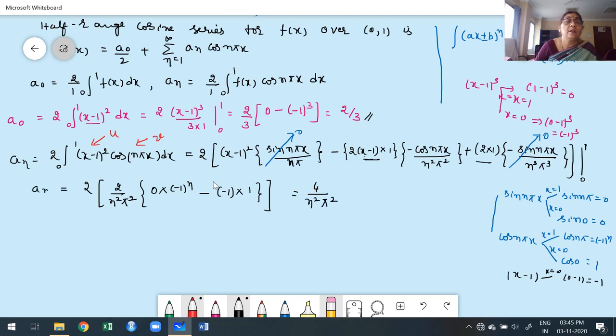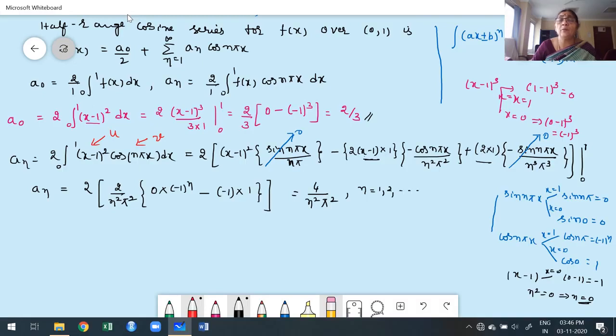Yeah, this is my an. I told you a number of times, once we get an or bn, we have to verify for what value of n the denominator becomes 0. How to verify? I take the denominator n factor. What is the denominator n factor? n square equal to 0. This is 0 when n is 0, but our summation starts from what actually? 1 to infinity. Therefore, except 0, in none of the cases do we get infinity for 1 to infinity. Therefore, we can confidently say that the an value you wrote on the board is a finite value for 1 to infinity.